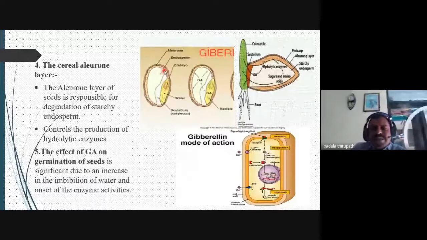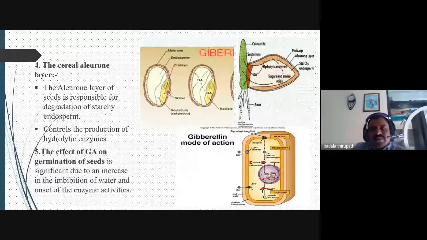All the remaining part of the grain or seed is endosperm. This endosperm stores the food material which helps when the seed is germinating. When the seed germinates, the endosperm is useful for the development of the embryo and the production of seedlings.